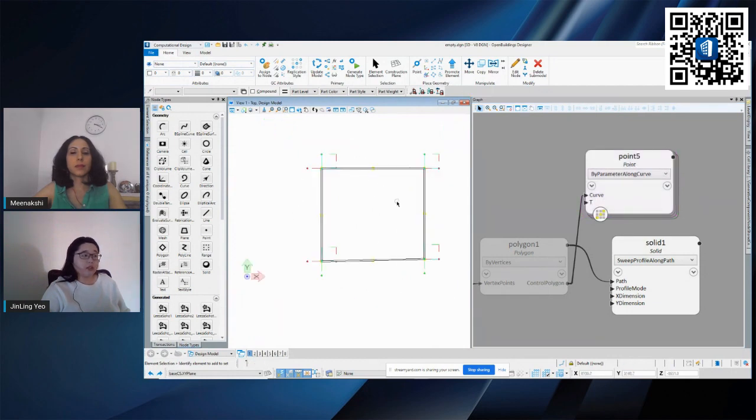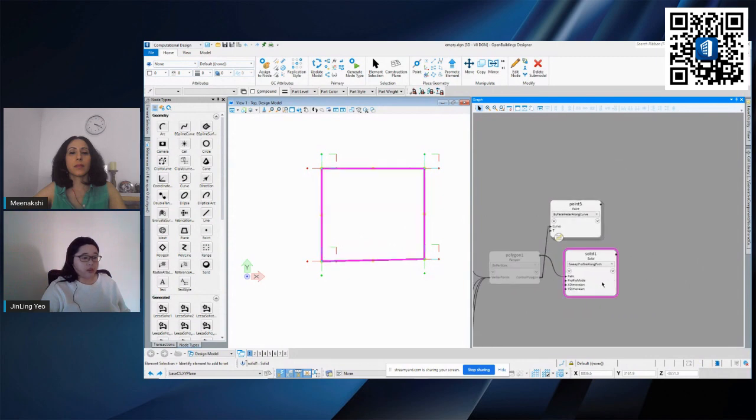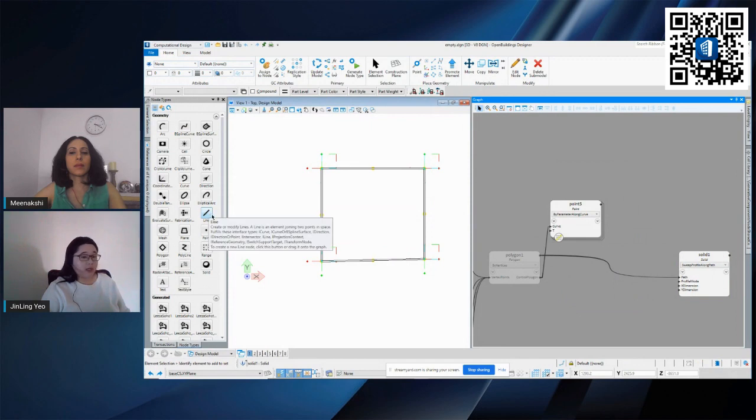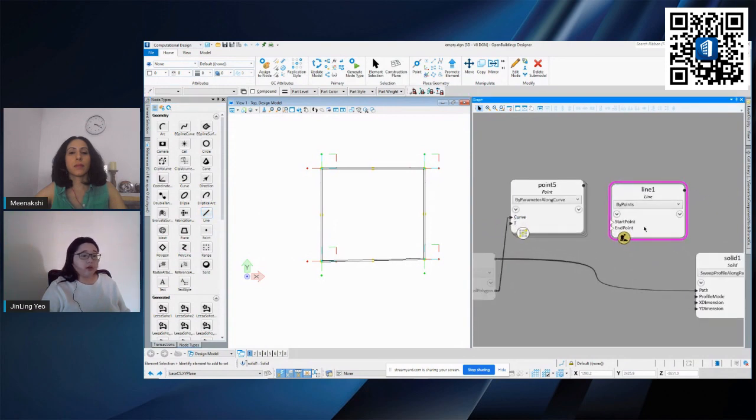So once I have this, all I need to do is create lines connecting from one end to the other and plug it into this solid, same thing, to create this frame like we created earlier on. So just drag this to the side first. I'm going to bring out a line node. Same thing, go back into your node type to find it. Under geometry, you should be able to locate a line. I'm just going to use the default one, which has a start point and end point.